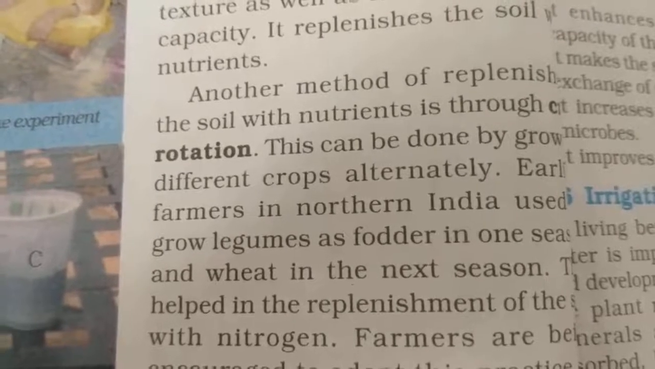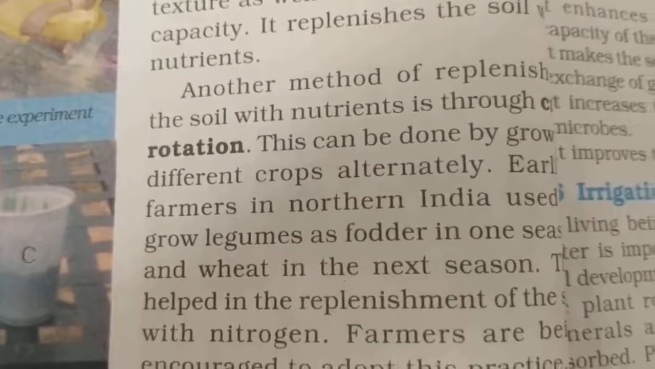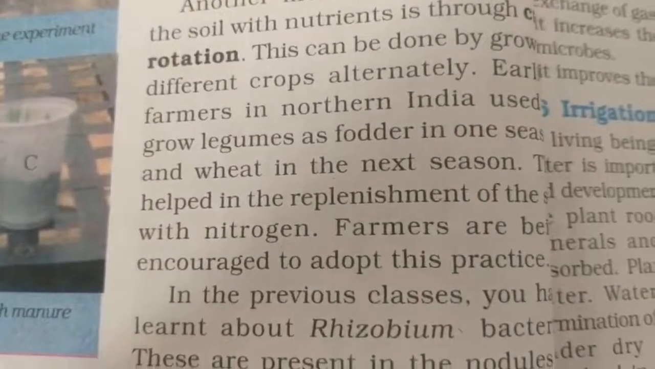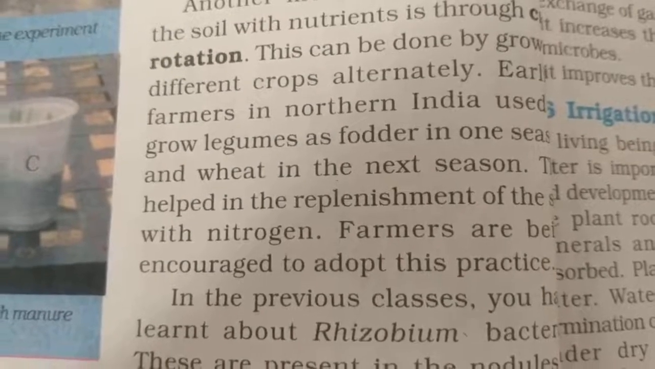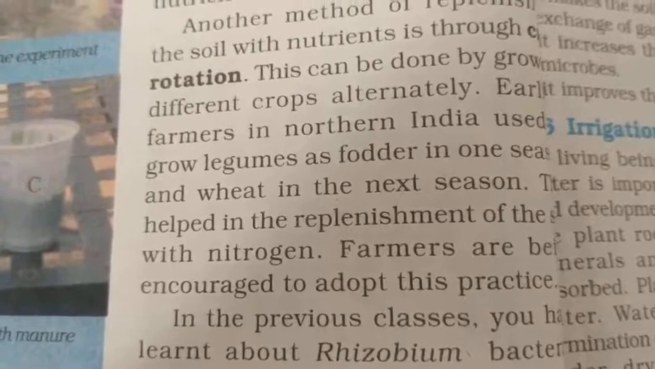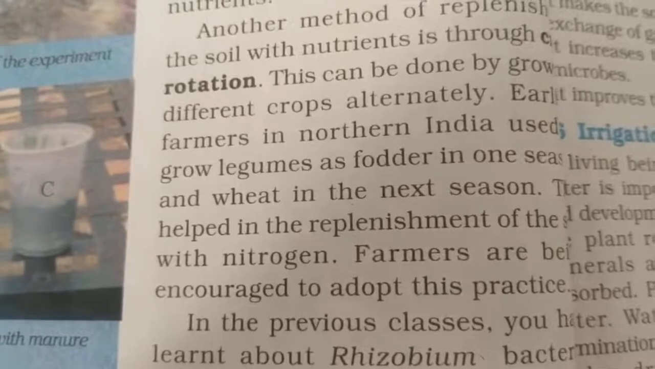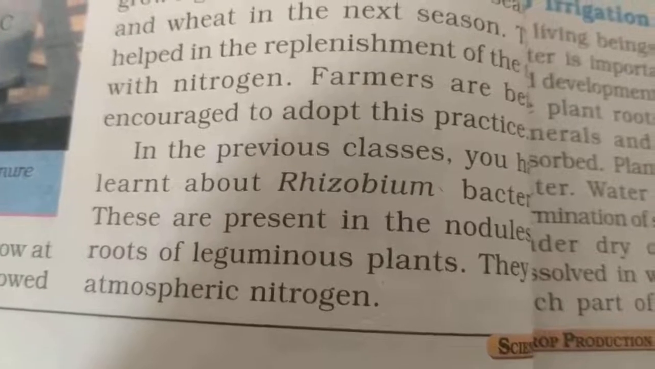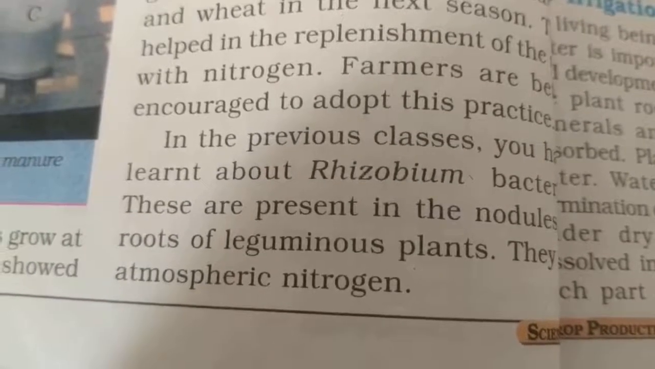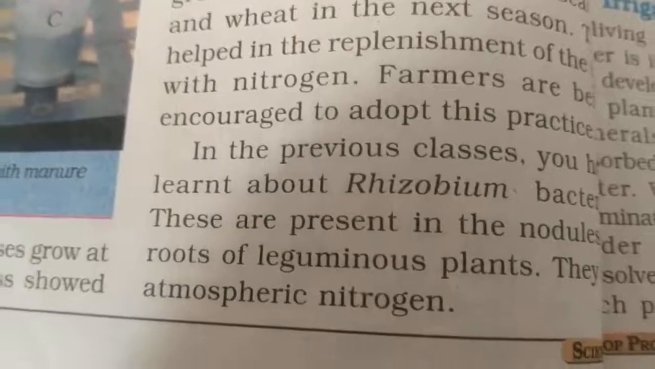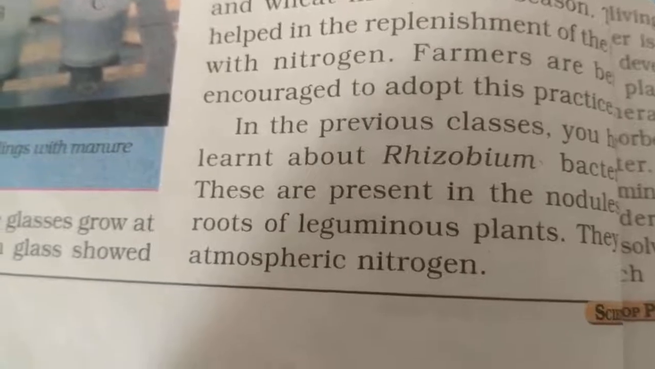Earlier, farmers in northern India used to grow legumes as fodder in one season and wheat in the next season. They help in the replenishment of the soil with nitrogen. Farmers are being encouraged to adopt this practice. Another method is crop rotation, which is to grow crops alternatively. In the previous classes, you have learned about rhizobium bacteria. These are present in the root nodules of leguminous plants, and they fix atmospheric nitrogen.